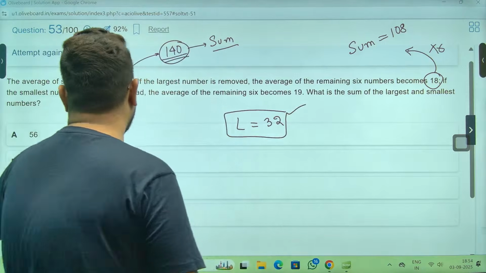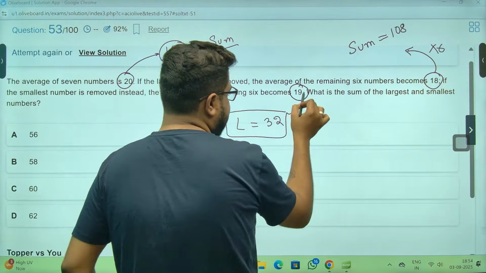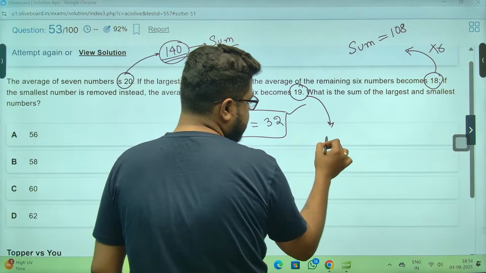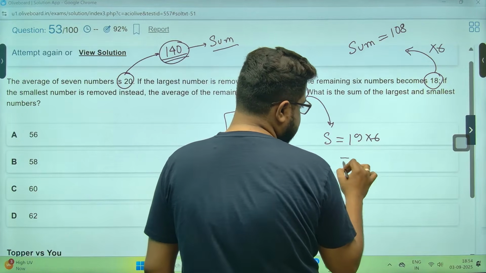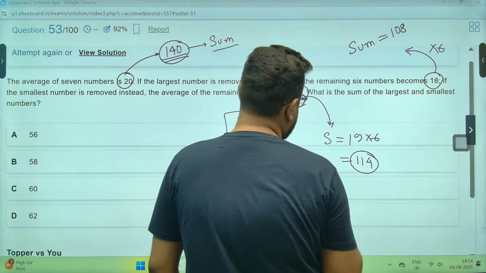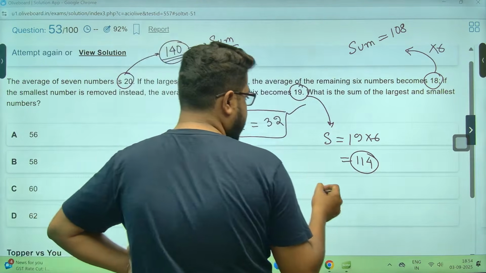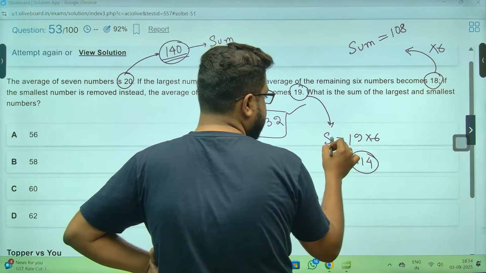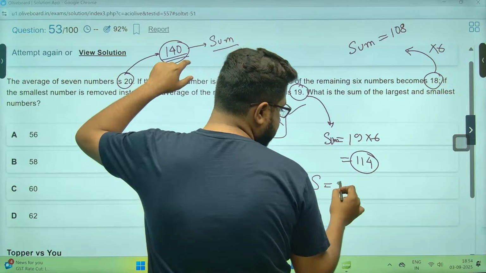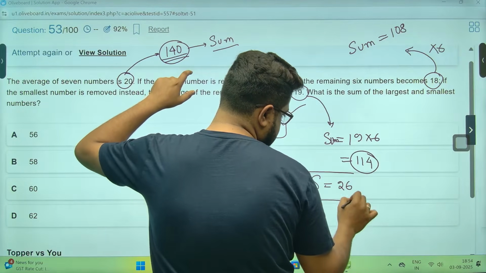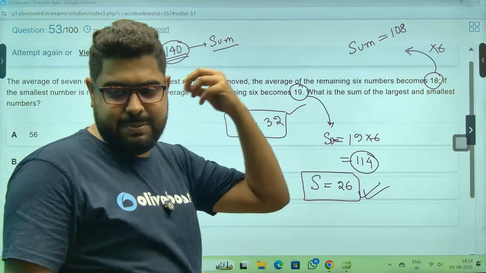Now, if the smallest number is removed instead, the average becomes 19. So here the sum becomes 19 times 6, that is 114. So the smallest number will be 140 minus 114, that is 26. Sir, ये तो technically wrong है question. This question is technically बिल्कुल wrong.